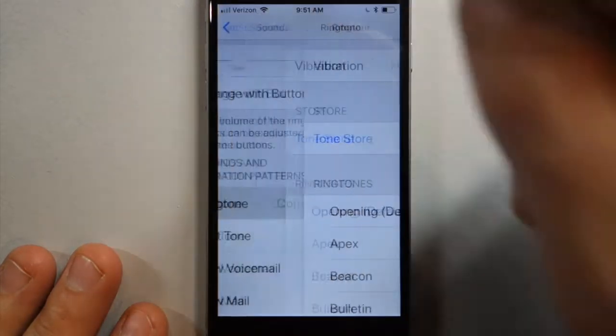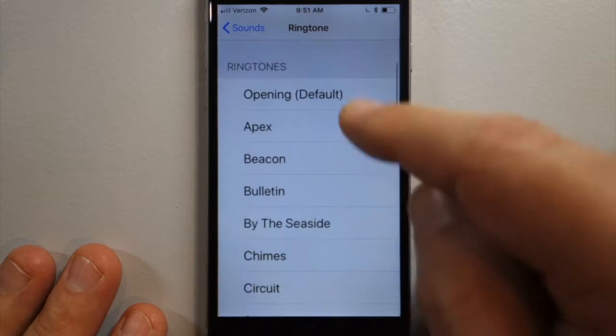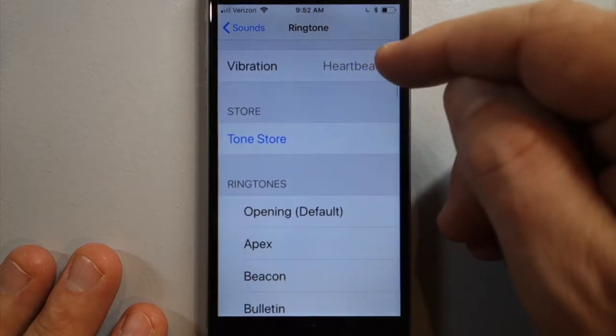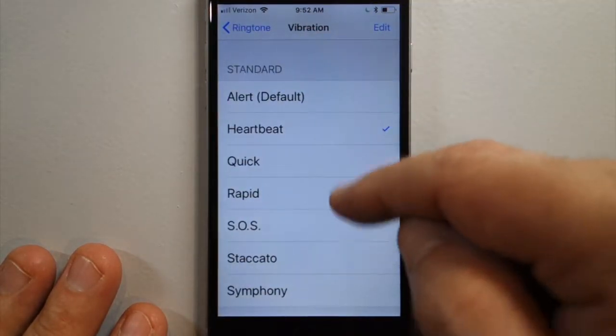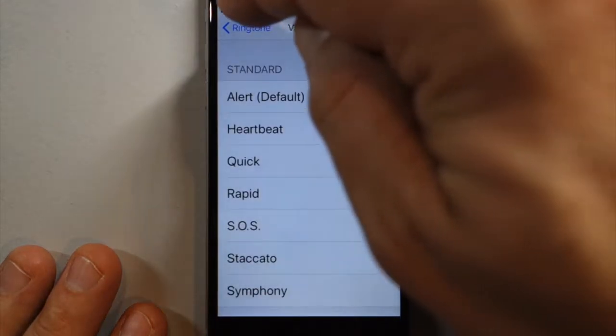So no matter what your ringtone is set to, you can always change the vibration paired with it here. You can even create a custom vibration, and there's a video on that.